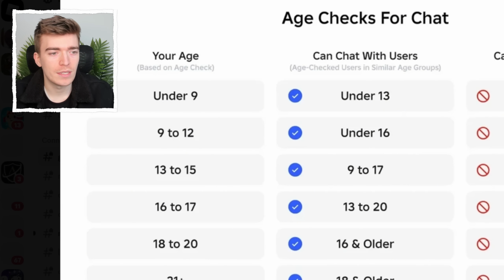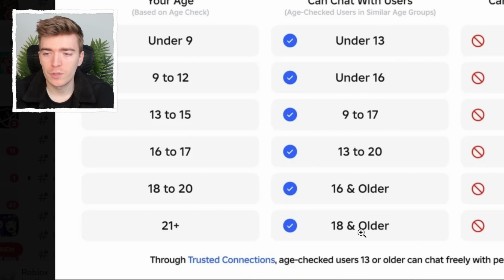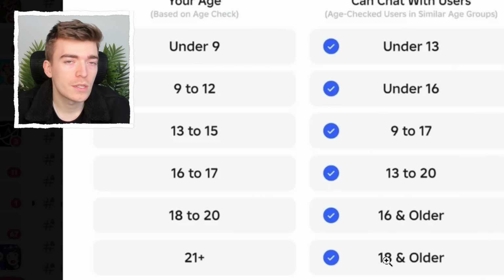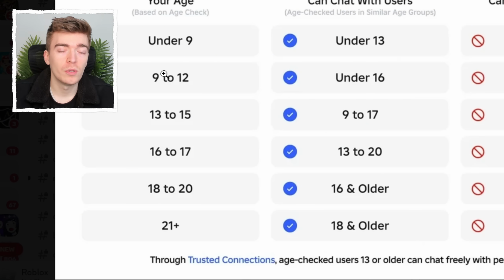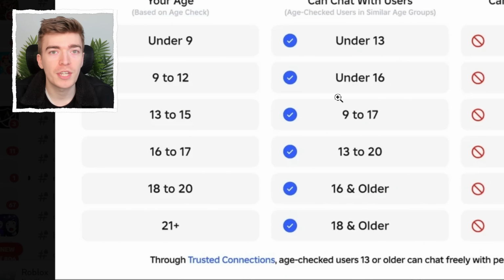I mean, this diagram is very confusing. If you're 21 and older, then you can chat to people who are 18 and older, which I guess logically does make sense. They don't want old people chatting to young people in game. Now, what does this mean for YouTubers? Well, you probably won't be able to chat to 19% of the YouTubers now. If you're 9 years old and your favorite YouTuber is 16, then you won't be able to chat to them or trade them and communicate with them.